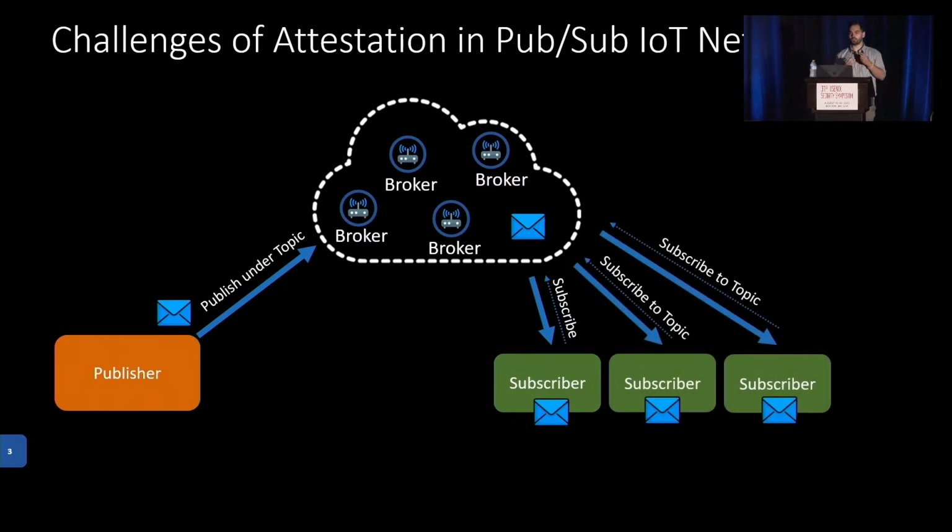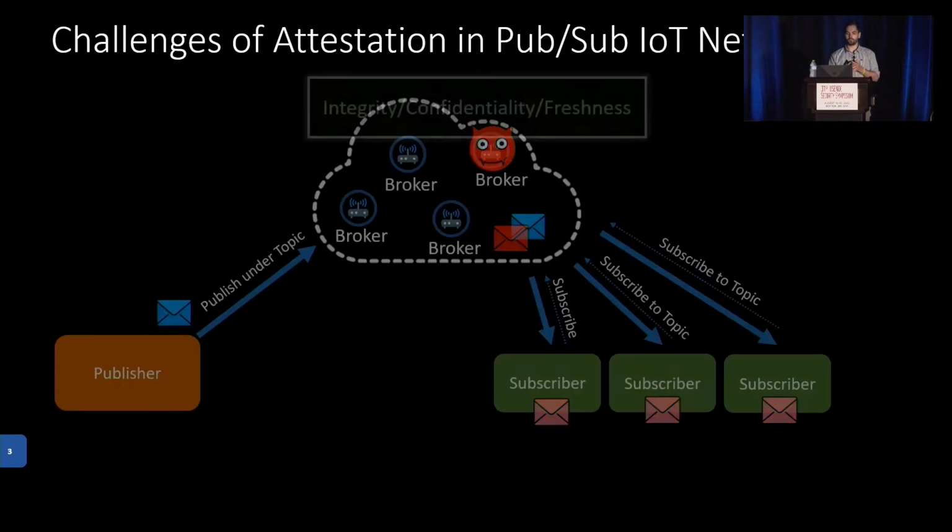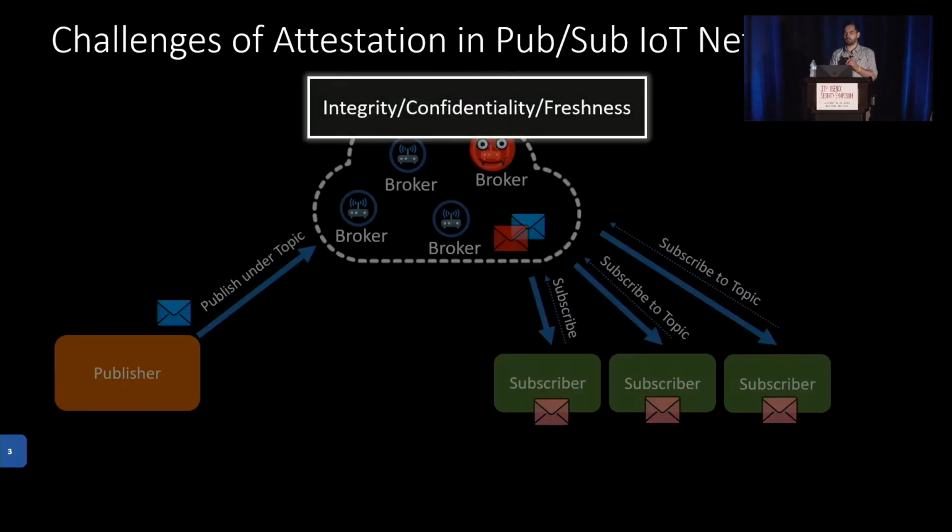One big issue with this communication architecture is that we can potentially have malicious brokers. As they are basically the backbone of our communication network, they are responsible for transmitting every message and are capable of manipulating and altering them without the publisher or the subscriber even noticing it. With this in mind, we have to face some significant challenges when we want to apply remote attestation to such networks. The first one is we do not have any security guarantees like integrity, confidentiality, or freshness.